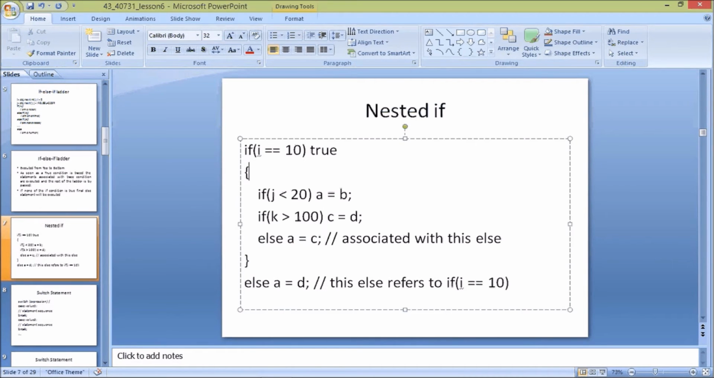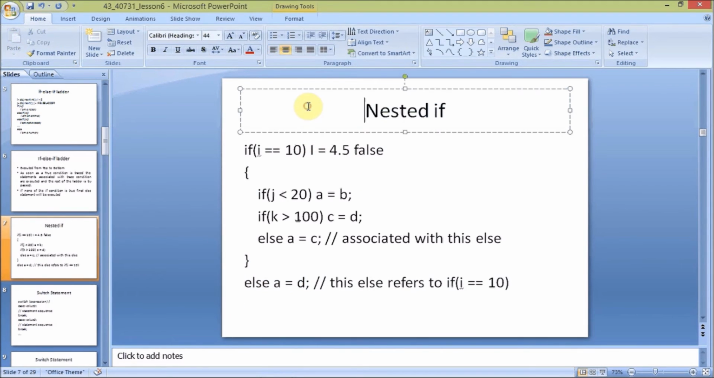If i is not equal to 10, first suppose I am giving a value i equal to 4.5. This is the value I am giving here, and it is a false statement here. So directly it comes to the else part and executes the else part, that is a equal to d. This refers to the nested if else statement, nested if statement.